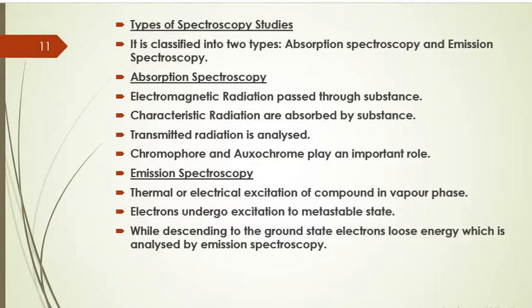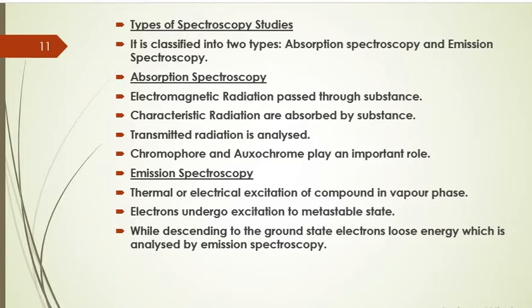In the case of another type of spectroscopy, that is emission spectroscopy, the sample which needs to be analyzed is in the vapor phase. When a sample in the vapor phase is allowed to come in contact with the radiations, as soon as the radiation energy comes in contact with the sample, thermal or electrical excitation of the electrons present in the compound takes place. When the electron undergoes excitation, it moves from the ground state to the metastable state. As a result, it is associated with a high amount of energy in the metastable state, and the electrons are unstable because of this high energy.